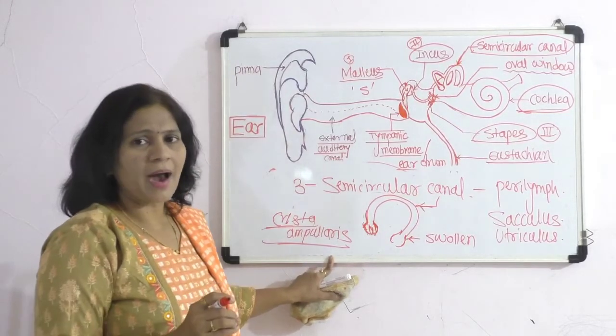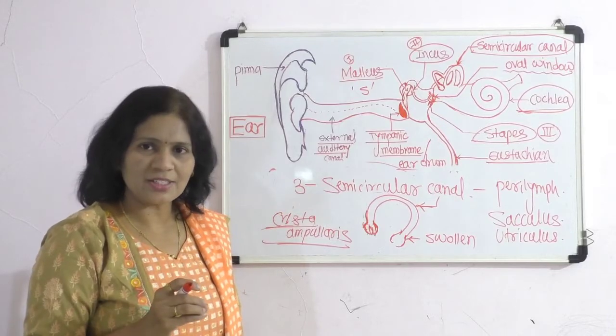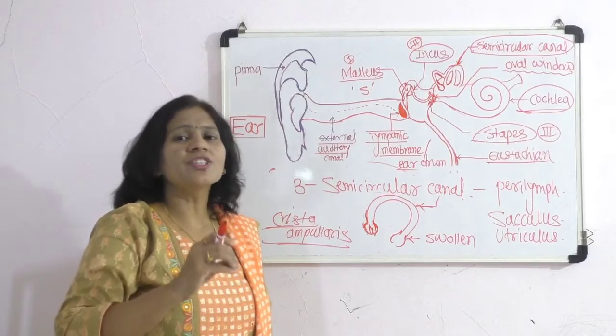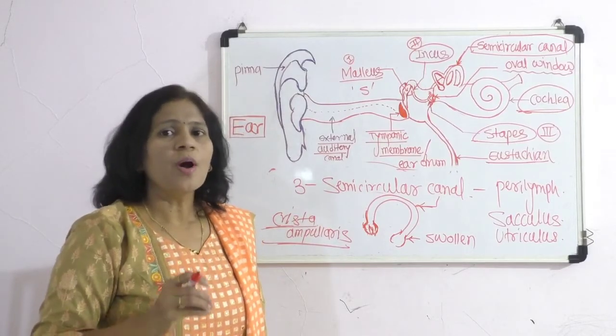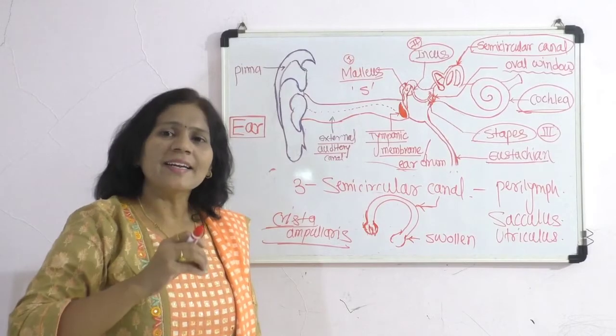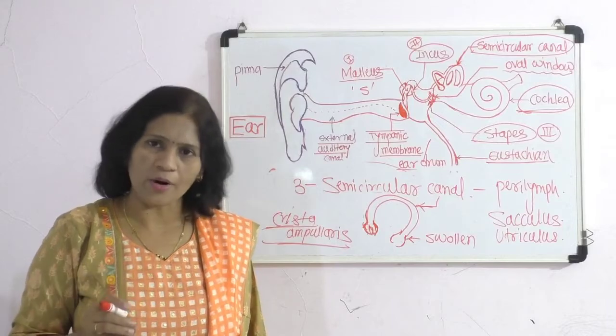In this part there are hair cells, meaning receptors, which are related to maintaining our body posture, or maintaining the equilibrium of our body.